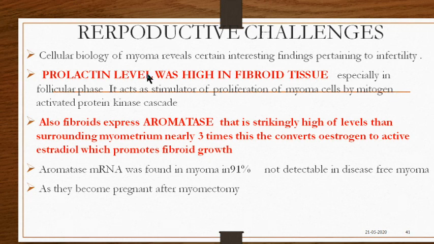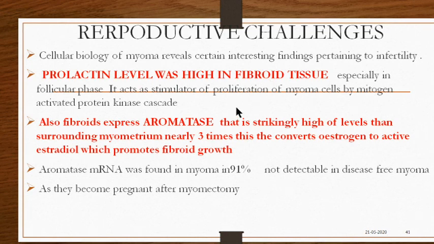And these are prolactin levels. We found very high levels of prolactin in the fibroid tissue, especially in the follicular phase. And this prolactin would act as a stimulator of proliferation of the myoma cells by the protein kinase cascade. So prolactin was found in the fibroid tissue.